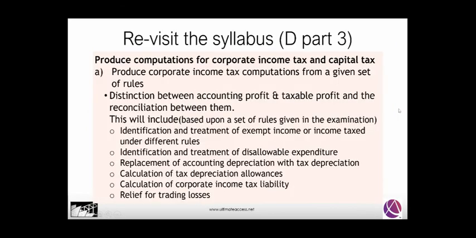Now, if we quickly revisit the syllabus, it's telling us a lot of the same information that we've already got from the Lower Land information. Produce corporate income tax computations for a given set of rules, distinction between the two types of profit, and including the various different things that can be exempt, and replacement of accounting depreciation with tax depreciation, and the calculation of tax depreciation allowances.